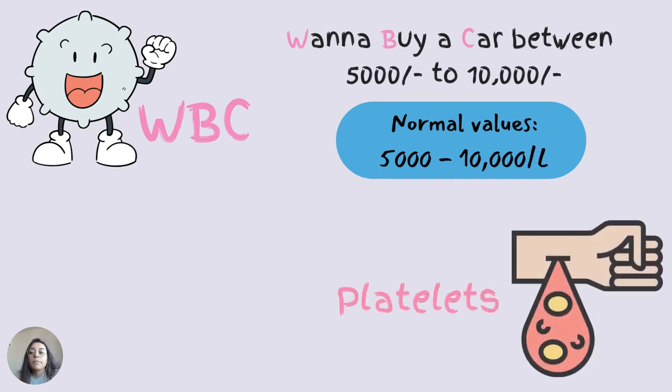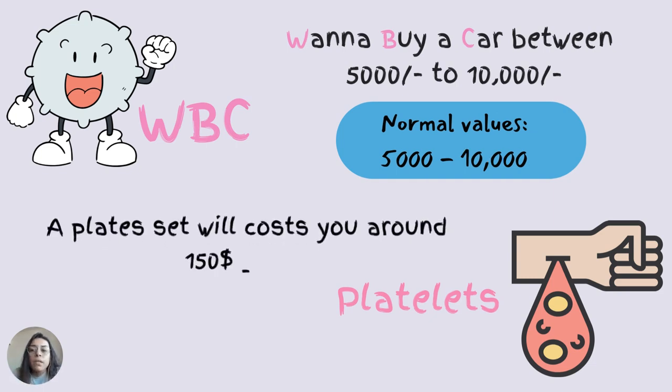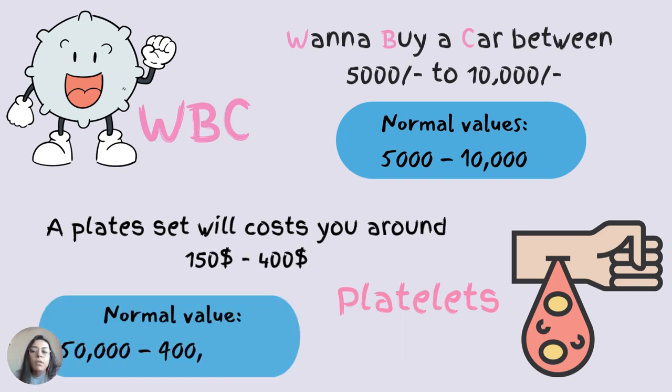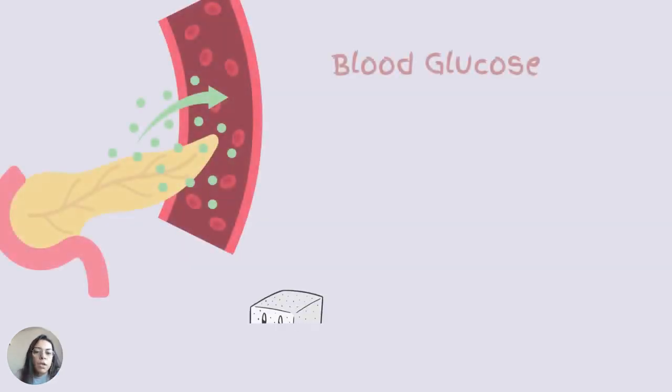Next is platelets. Platelets prevent and stop bleeding. If a blood vessel is damaged, the body sends signals to platelets which cause them to travel to the injured area. Once the platelets arrive at the site, they clump together and form a clot that helps stop bleeding. So remember the normal value of platelets with the cost of a dining plate set. If you're going to buy a dining plate set, it normally costs you around $150 to $400, right? So through that cost, you can remember the platelet normal value is around 150,000 to 400,000 per mcL.